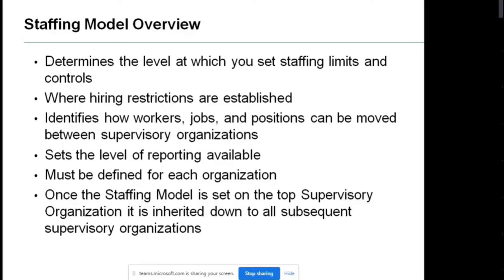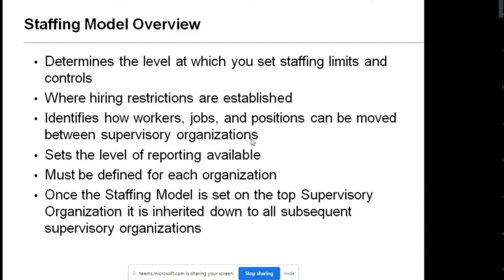The next point tells us it identifies how workers, jobs, and positions can be moved between supervisory organizations. In all the previous chapters we have seen that the supervisory organization is the fundamental, the basic or primary concept that goes around HCM.